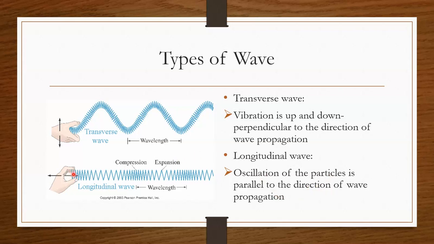As you can see here, the oscillations of the particle are from this point to this point, which is parallel to the direction of the wave itself. So let's say the direction of the wave is towards this way, the direction of the particle is also towards the direction of the wave. So these are two types of waves.